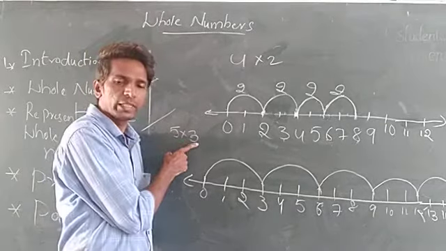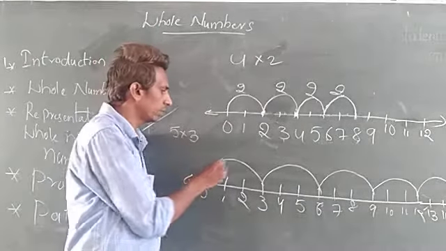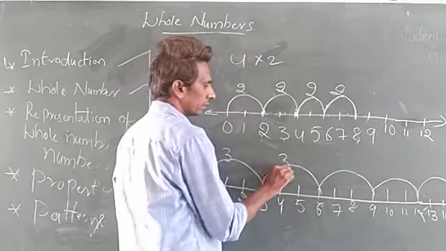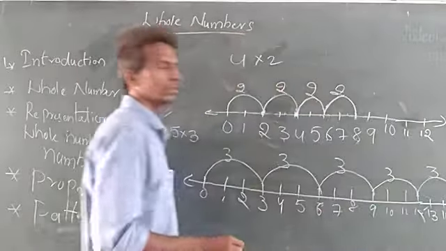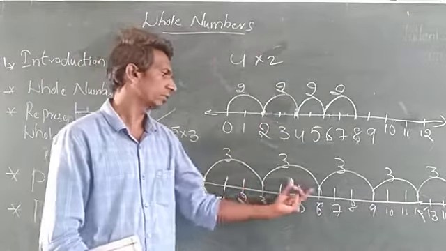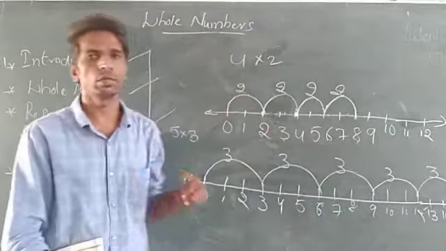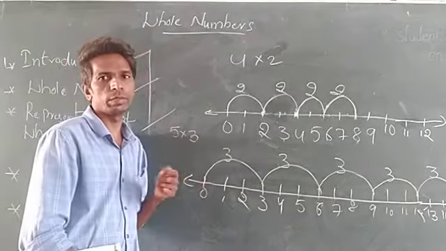So 3 you want to jump. How many times? 5 times. So 3, 3, 3, 3, 3. So 3 numbers you want to jump. How many times? 5 times. 1, 2, 3, 4, 5 times you want to jump. So it will become 5 threes are 15. So the value will become 15.